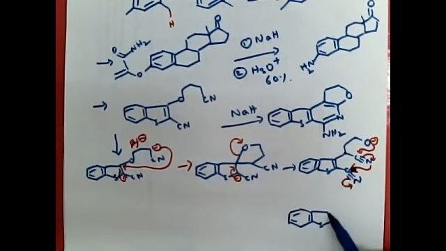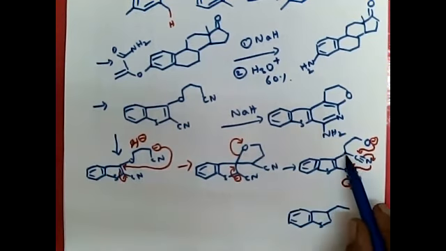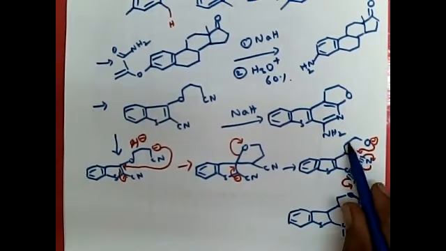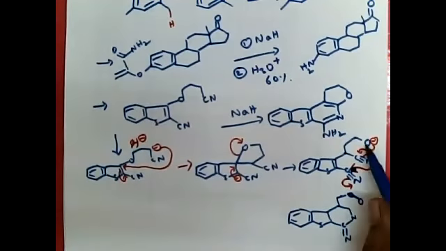Now we have a 6-member ring. 1, 2, the third atom is nitrogen, which attacks on CN. So again we have a 5-member ring here. Sorry, it should be this. 1, 2, 2 methyl groups, then oxygen.